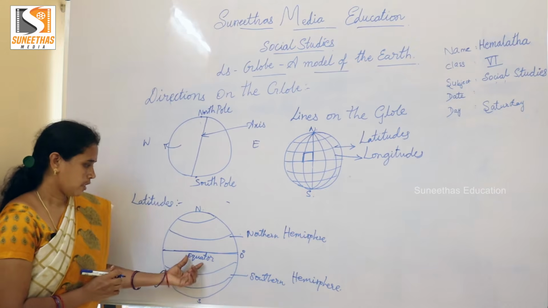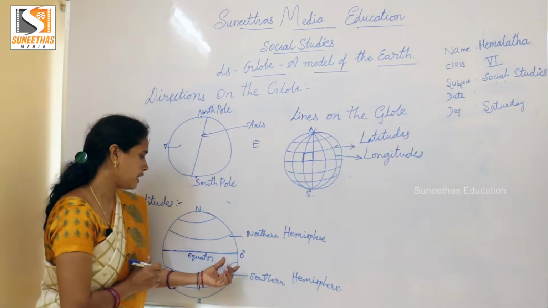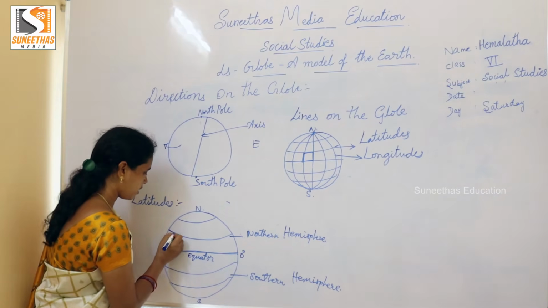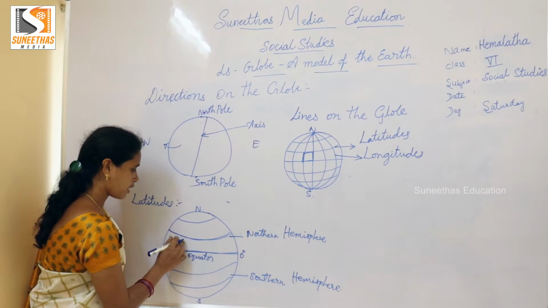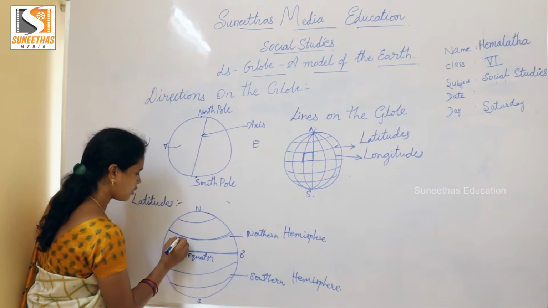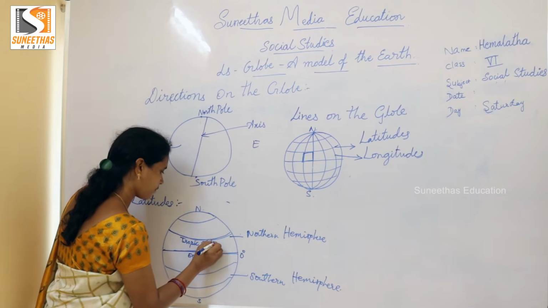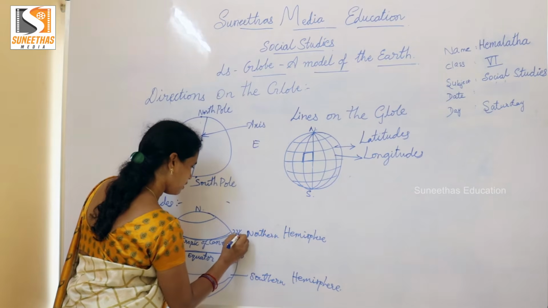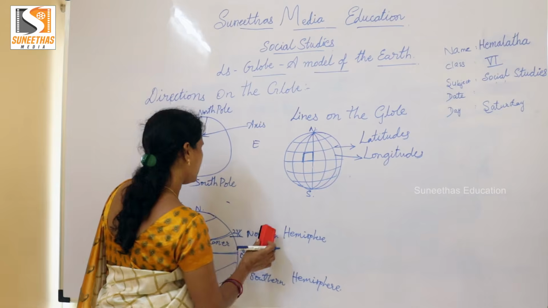The equator is also called the 0 degree latitude. Then another important latitude is the Tropic of Cancer, which is 23.5 degree north latitude.